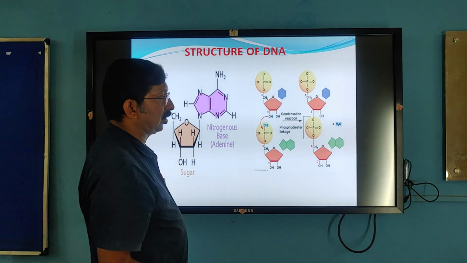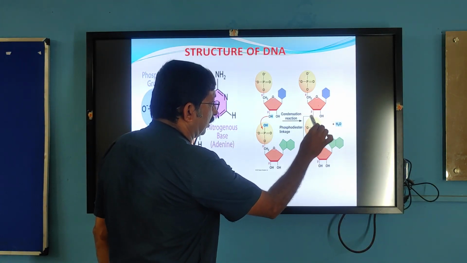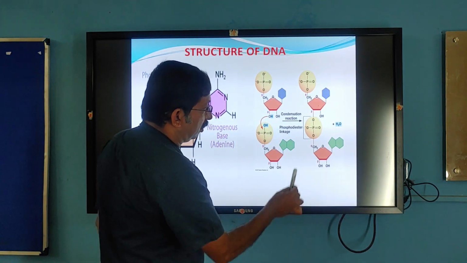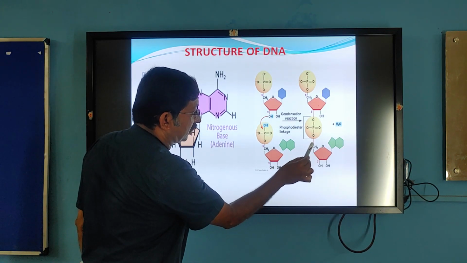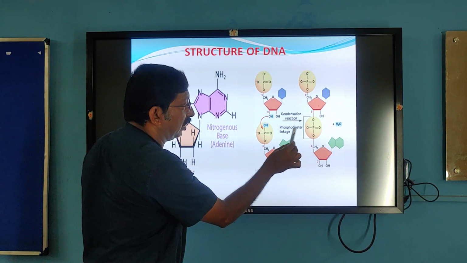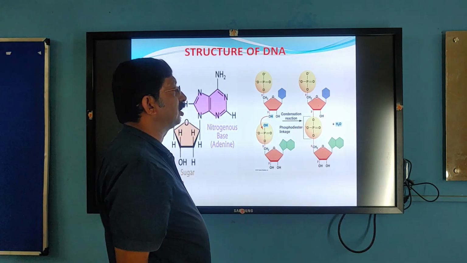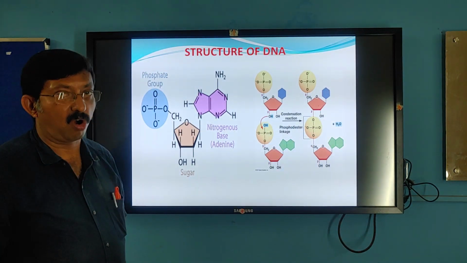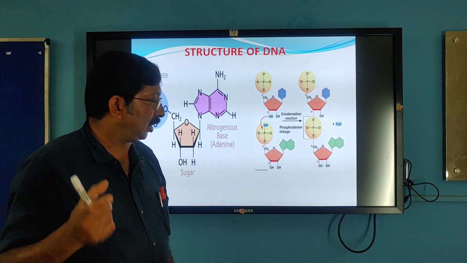What is this phosphodiester bond? Oxygen is present in between, two bonds are there. This is called an ester bond. Here another ester bond is there, two ester bonds are there, diester. In between, phosphate is there, therefore it is called phosphodiester bond. The bond that joins two nucleotides is the phosphodiester bond.